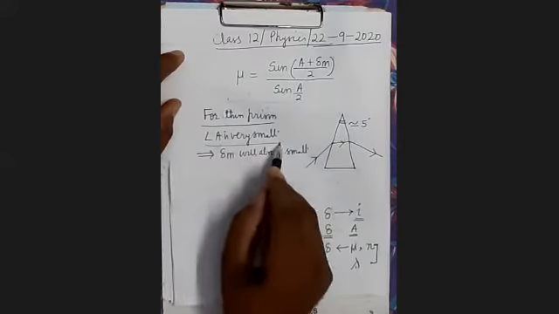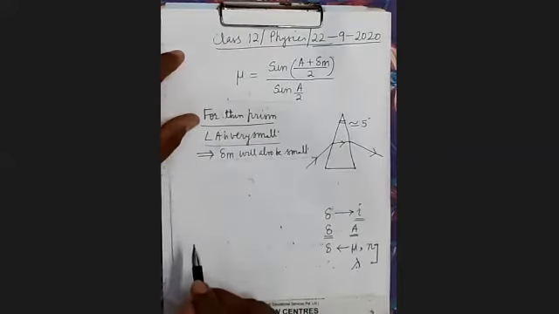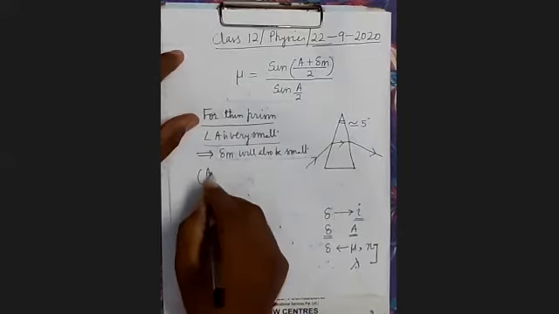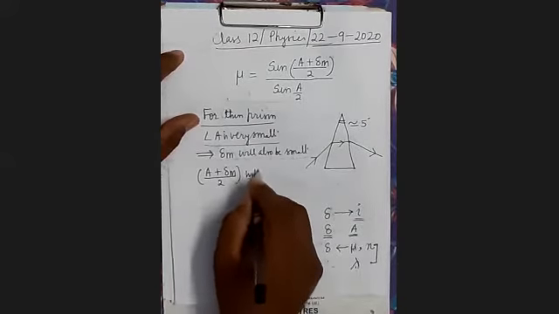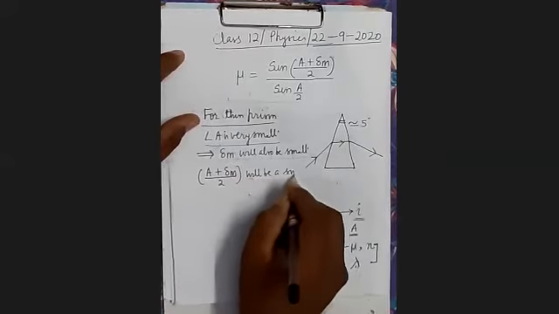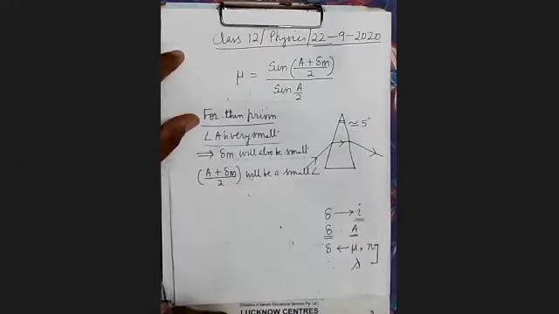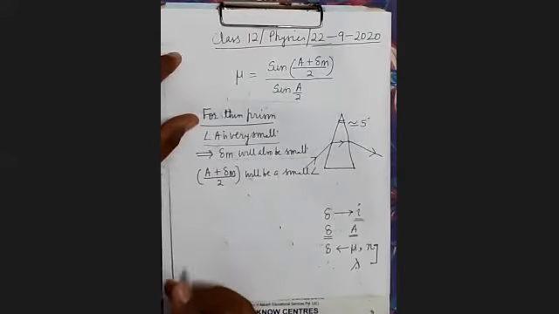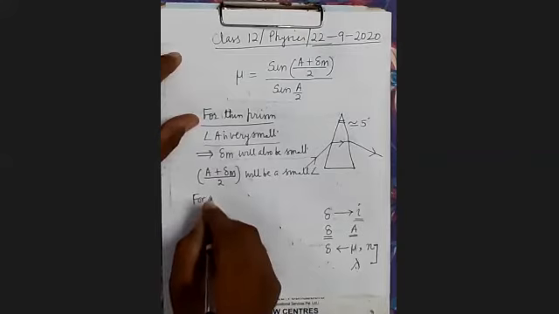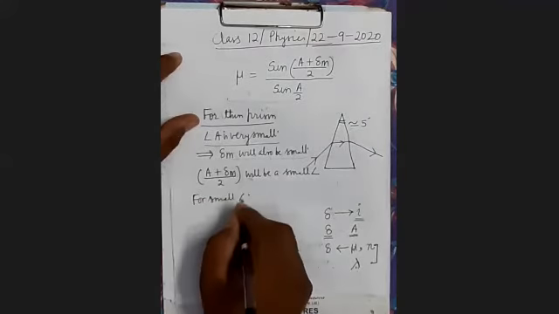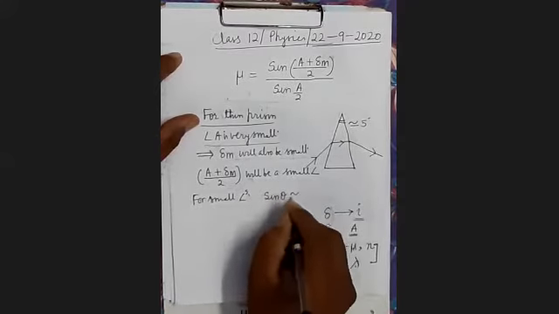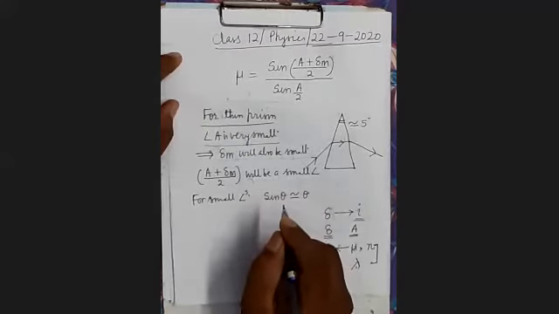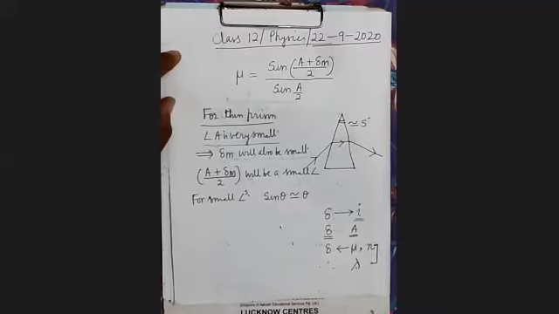So when angle A is very small, delta M will also be very small. Therefore, (A plus delta M) upon 2 will be a small angle. It's clear. And there is one trigonometrical approximation for small angles. For small angles, sine theta is equal to theta.